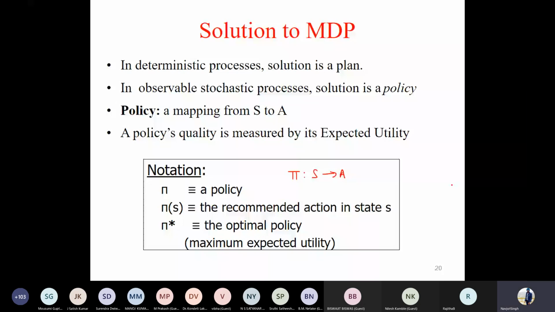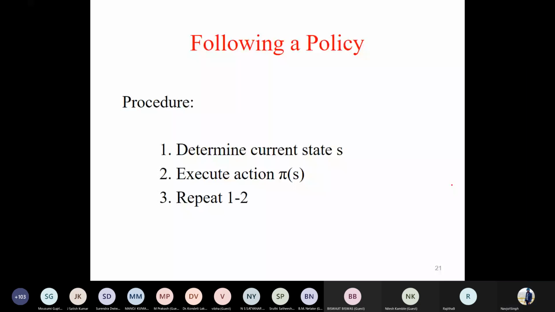Now, how should I follow the policy? If I already have a policy, you will give me a start state. I find out what is inside the policy for that state. There will be an associated action. I'll execute and take that action. I'll be on another state. So I'll keep on repeating this until I reach the goal state.